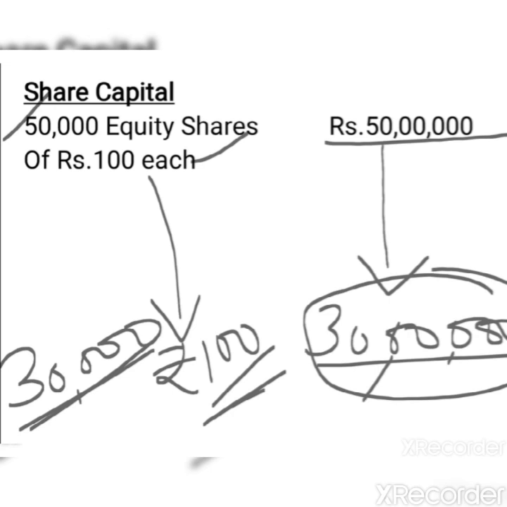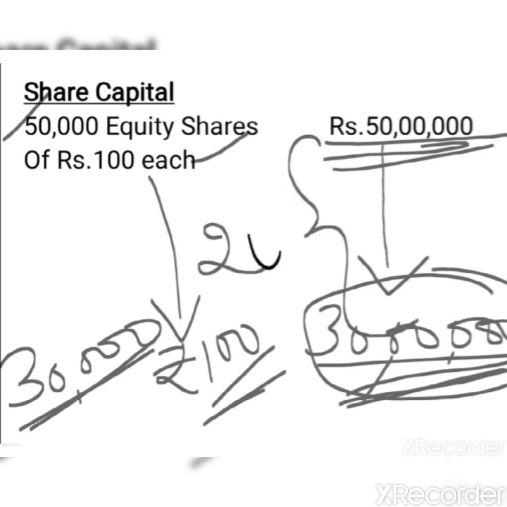Now you might have observed one thing. In case of alteration of share capital, the total capital remains the same. There will be change only with regard to the face value and the number of shares. But in case of reduction of capital, the total capital itself reduces. In this case, from 50 lakh, the capital has been reduced to 30 lakh. That means almost 20 lakh of capital has been reduced.